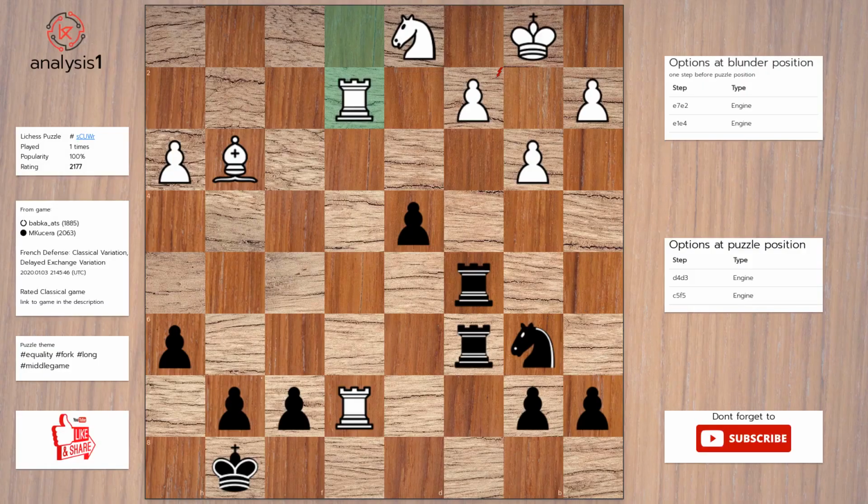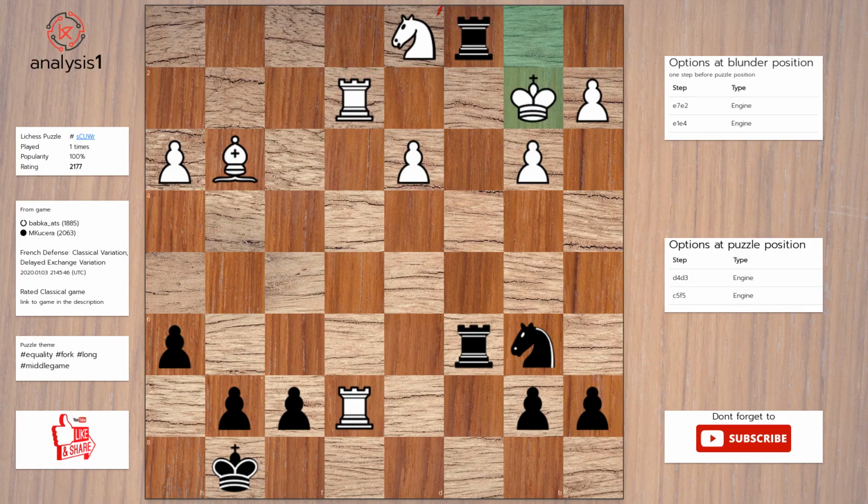Another puzzle. The threats are rook takes pawn. There are no checks in this position. The answer is d3. Pawn takes pawn. Rook to c1, check. King to b2. Rook takes knight.